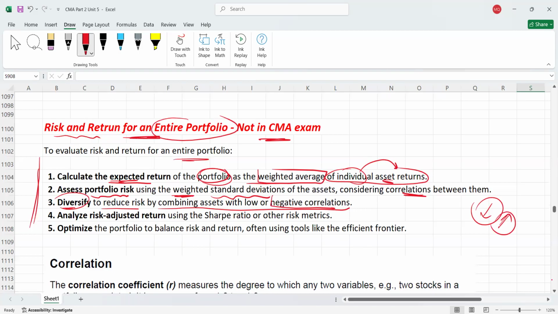Then step four: analyze risk adjusted return. There are some formulas to analyze risk adjusted return. Here we use concepts like the Sharpe ratio or other risk metrics. We don't need to remember this, but I'm just saying. Then optimize the portfolio to balance risk and return, and here we use tools like the efficient frontier. This is not in your syllabus. In our syllabus, they will just test how to quantify the risk for individual investment, for example whether investment A is more risky or investment B is more risky. Understood? I hope it is clear.